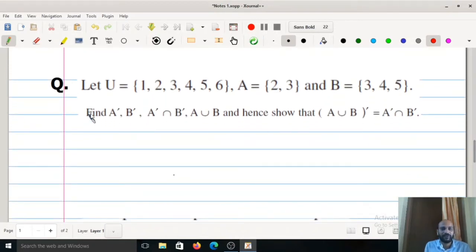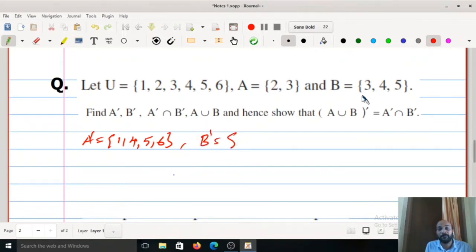Okay, anyway we can find A complement. So what is A complement? All elements in U which are not in A. That means other than 2 and 3 we have to write 1, 4, 5, 6. So this is A complement. Now B complement. B complement is all elements in U which are not in B. So 1 we can write, 2 also we can write, 3 we cannot write, 4 we cannot write, 5 not possible.